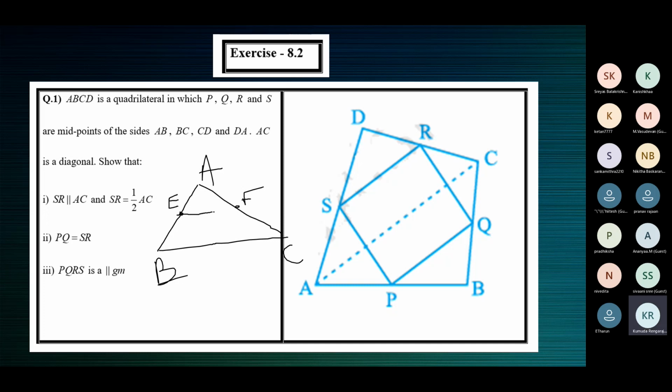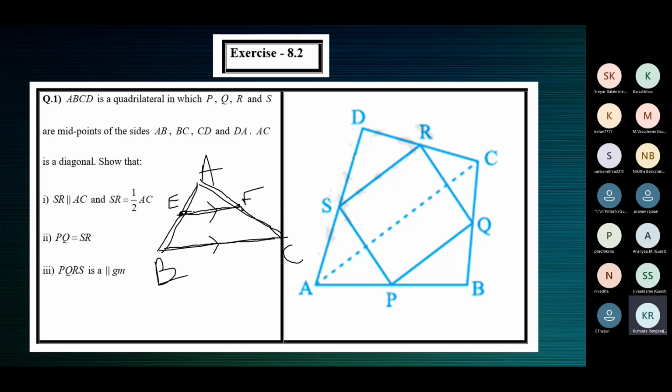Now, when you connect the points E and F, you get a line segment EF. This line segment EF will be parallel to the third side BC. Why do we call this the third side BC? Because AB is one side of the triangle where E is the midpoint, and AC is the other side of the triangle where F is the midpoint. So we call this the third side.